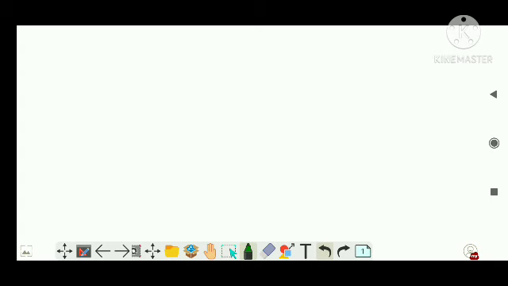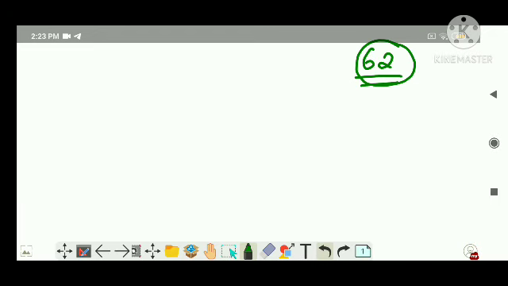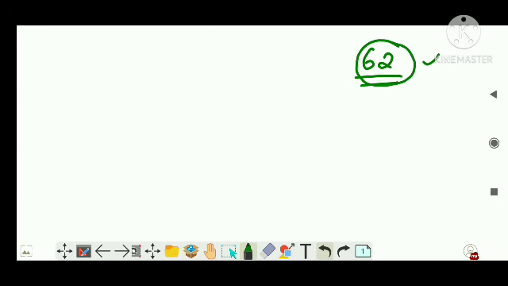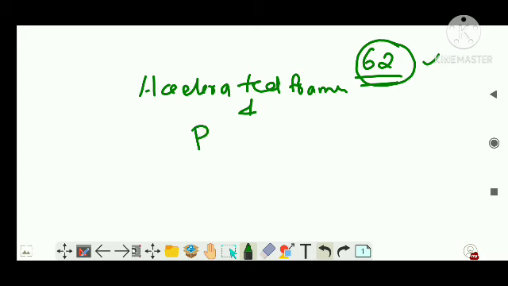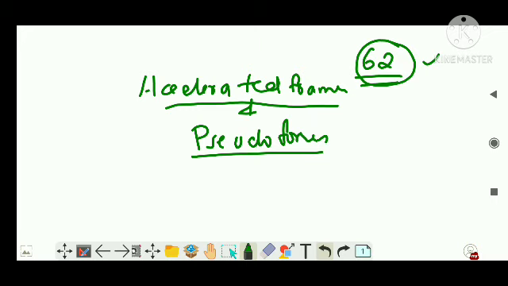When you turn over to the 62nd page in your SM, you will see this heading: accelerated frames and pseudo forces. I'm just referring to it, so you can see it in your material.